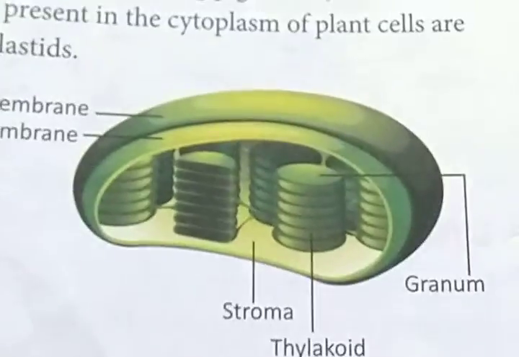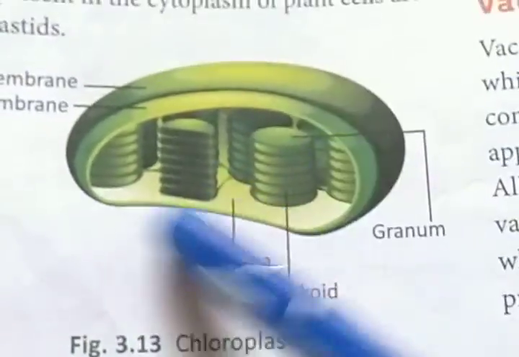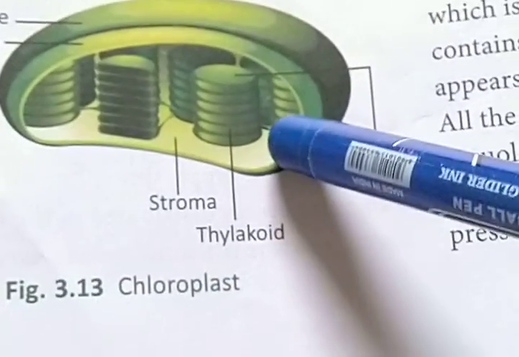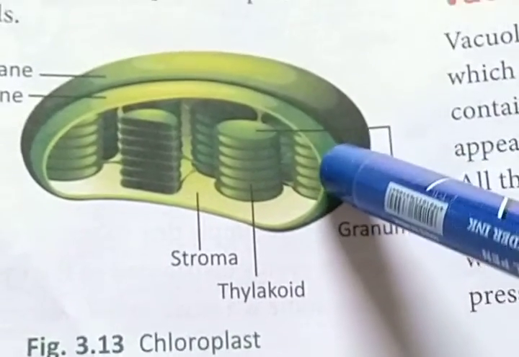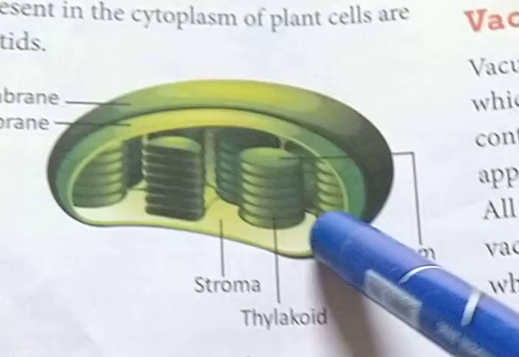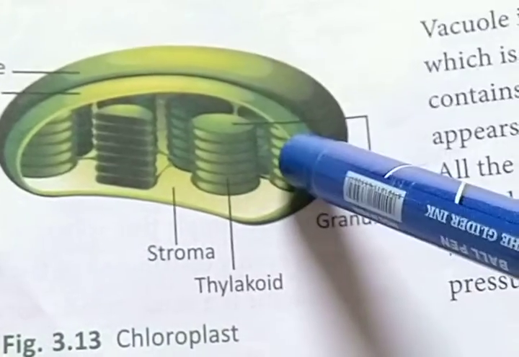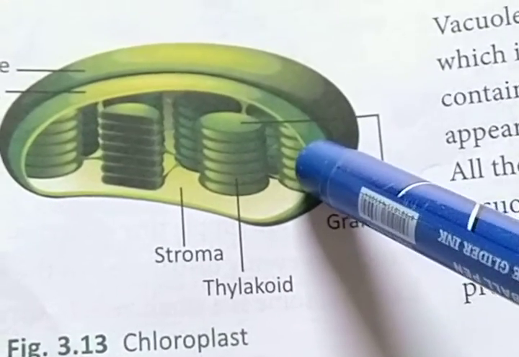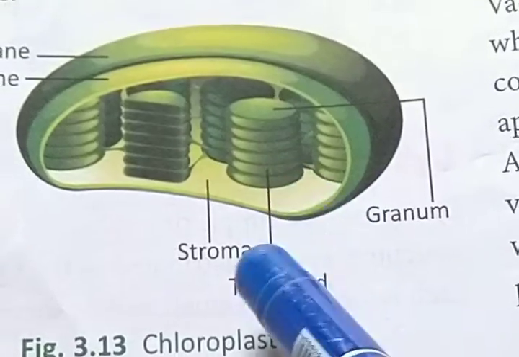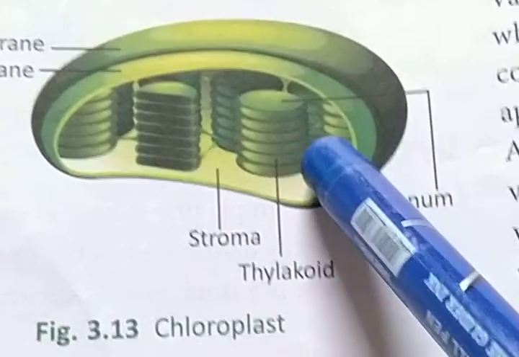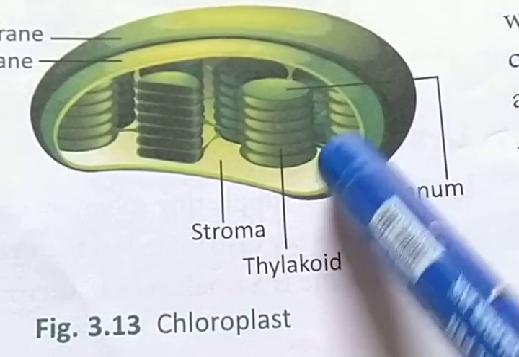Look at the picture. This is the diagram of a chloroplast. Basically, it contains chlorophyll. That's why this kind of plastid is able to produce its own food by the process of photosynthesis.